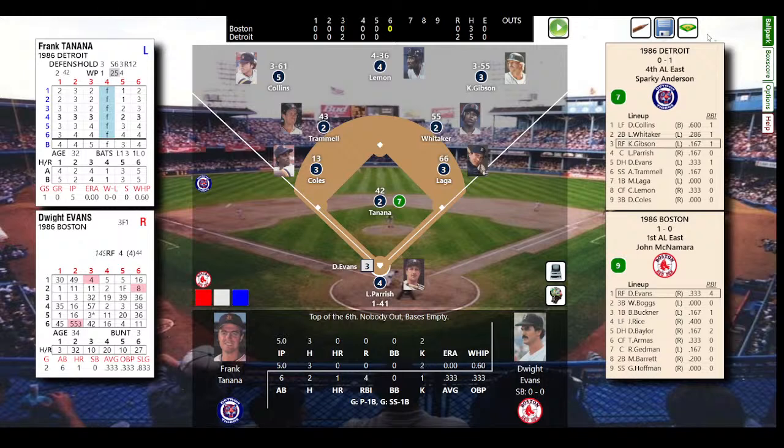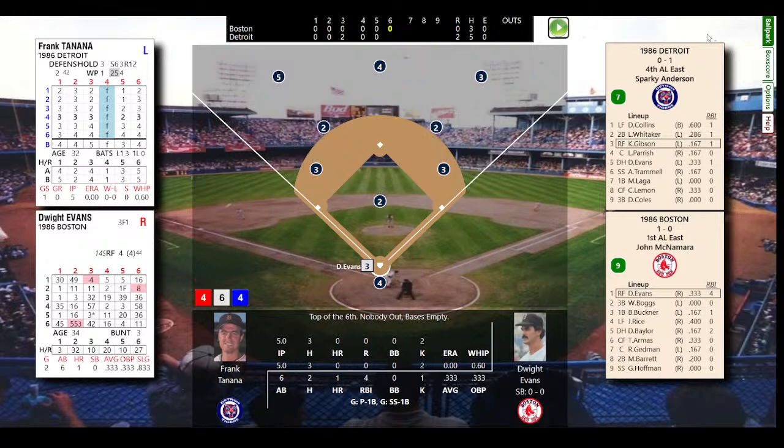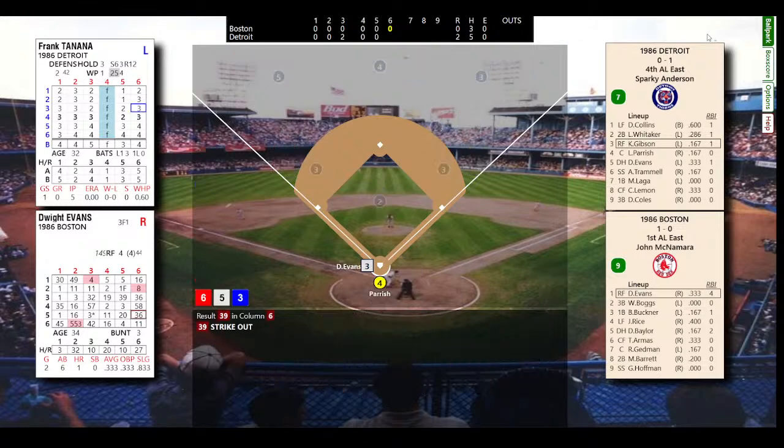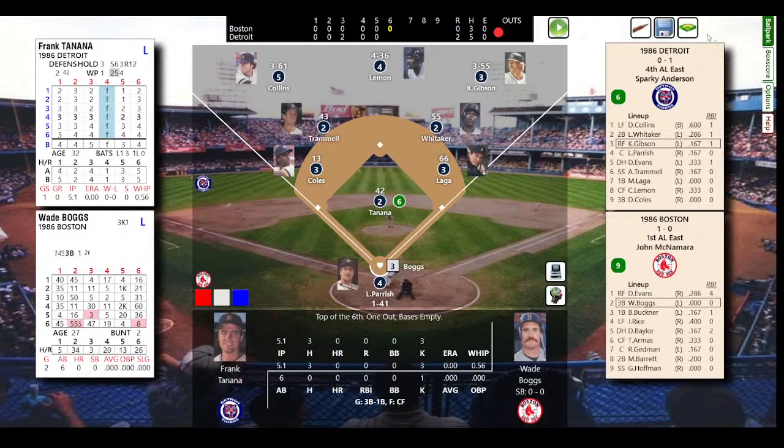So here's Dewey Evans, 0 for 2 today. He strikes out here. One out, bases empty. Tanana now with 3 Ks, no walks, 3 hits, through 5 1/3. He's been cruising along now. Here's Boggs.